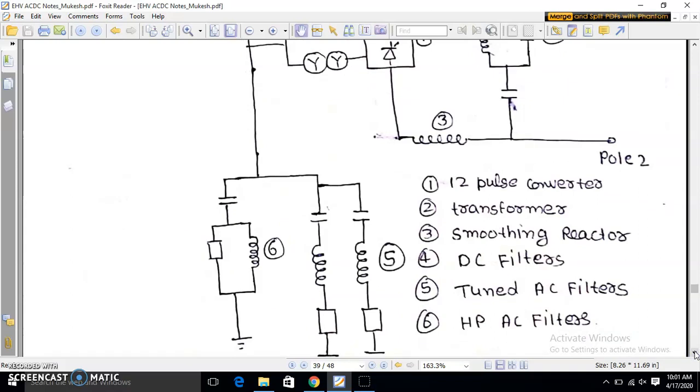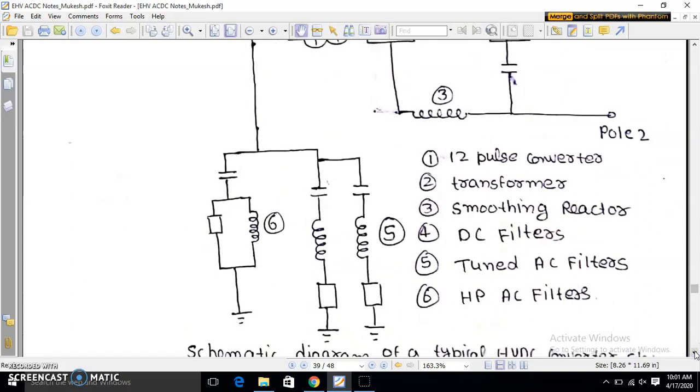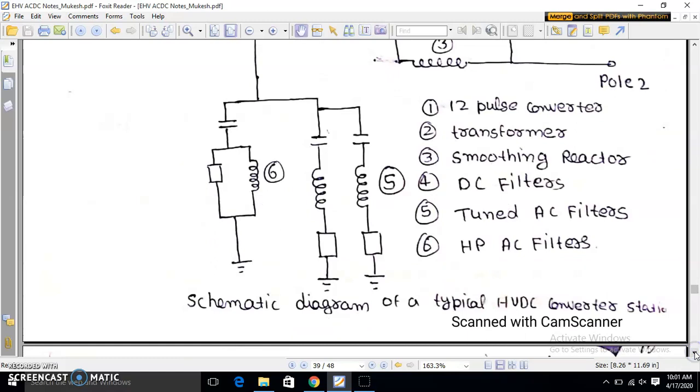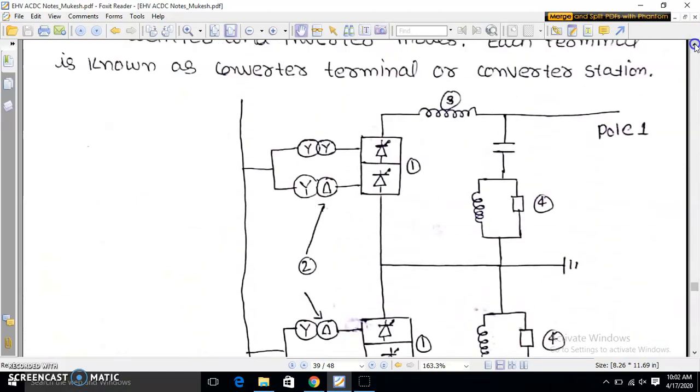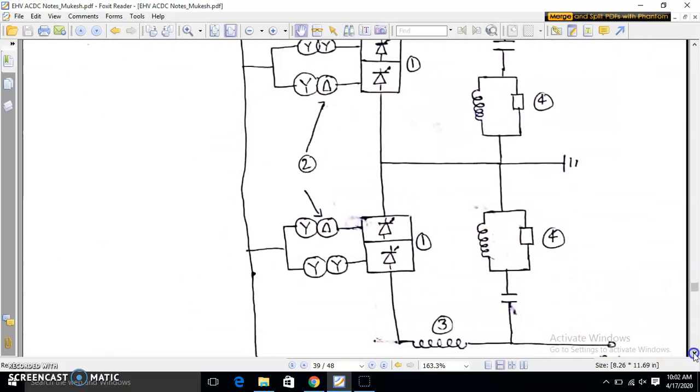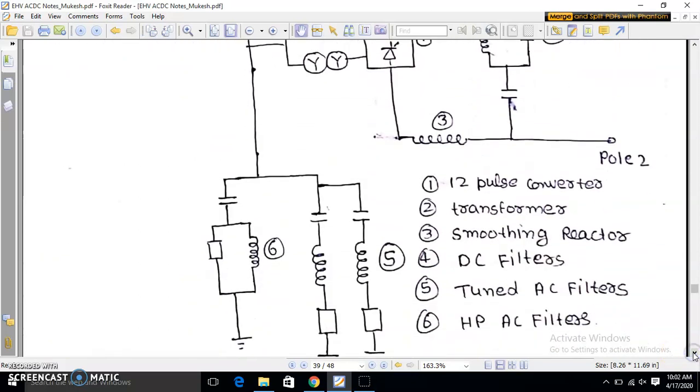Then 5 is tuned AC filters and HPAC filters. This is the schematic diagram of a typical HVDC converter station. You can see this diagram again. So these are the main components used in HVDC transmission system.